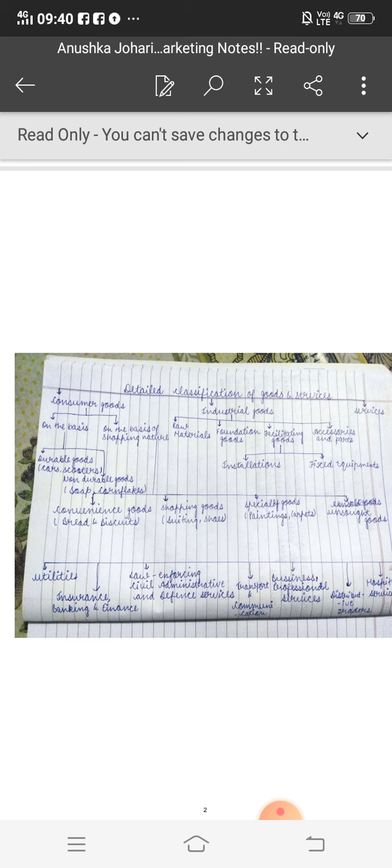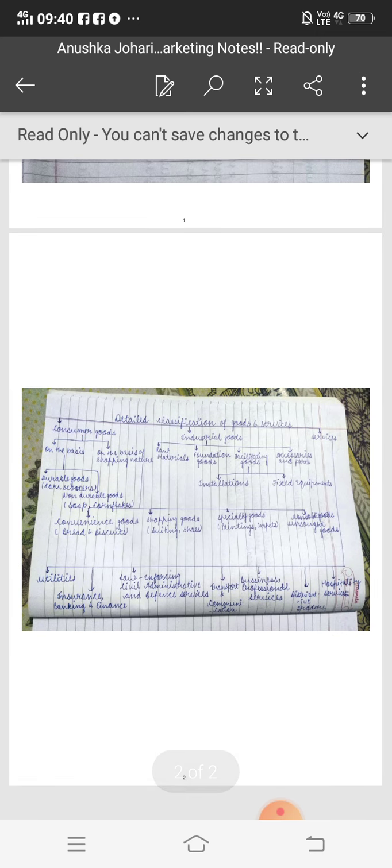Next, services. Services have many examples. Utilities, insurance, banking, finance, law, meaning civil and defense services, transport, communication service, business, professional service, distribution and trader service, hospitality service, LIC, life insurance also. Insurance, banking, finance, we can add many kinds of services here.